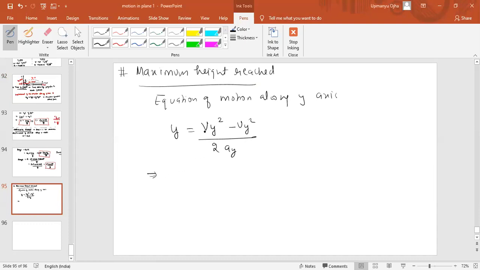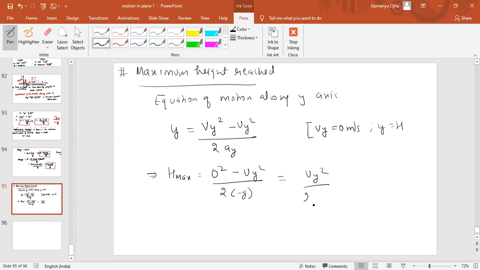So when can you have the maximum height? When velocity along the y-axis becomes 0 meter per second. So maximum height means y becomes h. We denote the maximum height as h. So H max will be equal to 0 square minus uy square by 2 into minus g. So we get the maximum height as uy square by 2g.